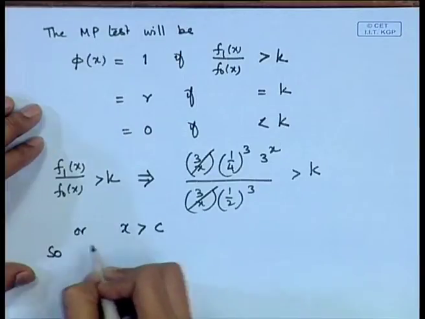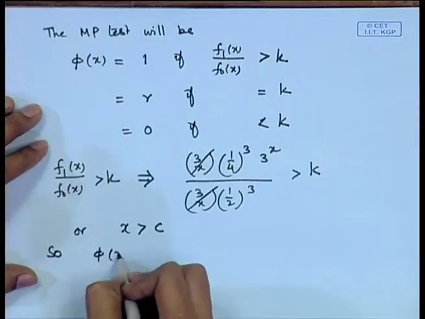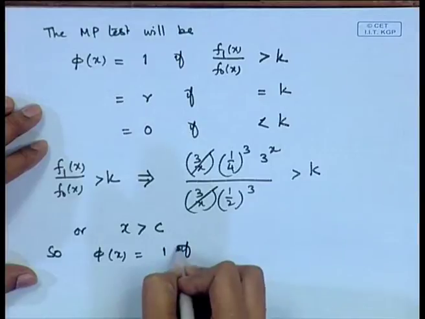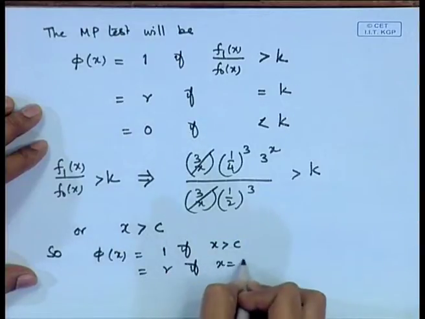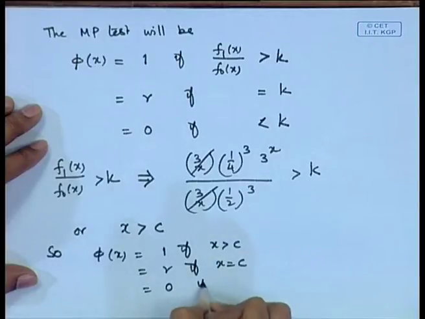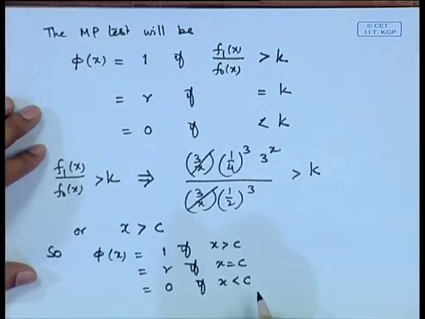So, the phi x function can be written to be 1 if x is greater than c, equal to gamma if x is equal to c, and equal to 0 if x is less than c. This is the test function that we will be getting. That means rejecting when x is greater than c, accepting when x is less than c, and rejecting with probability gamma when x is equal to c. This is the randomization part here. It may be required, as we will see now.